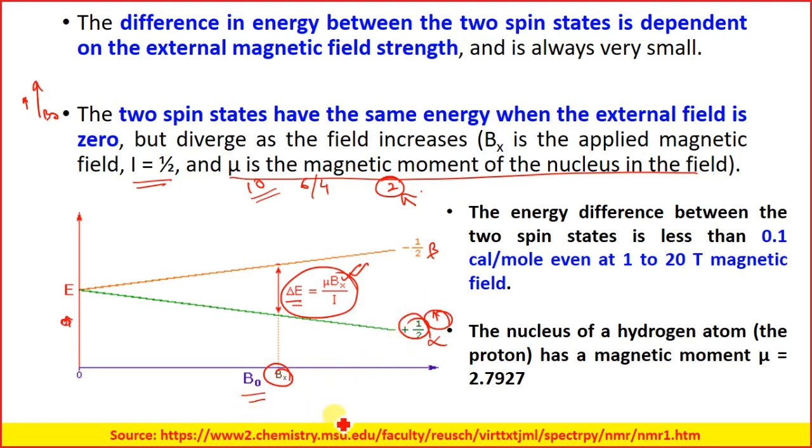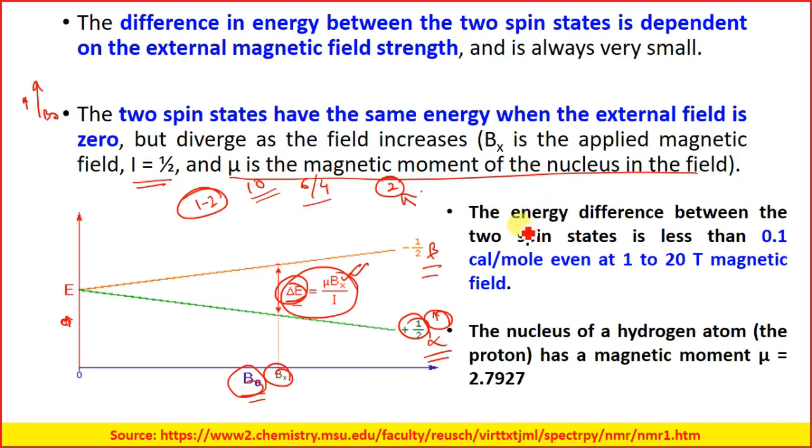So if we change the magnetic field, we can change this delta energy level between the alpha state and the beta state. Now, here I have given an example of 6 and 4, but it is not that simple. When we talk about thousands or lakhs of atoms, we have only 1 to 2 protons in favor of the magnetic field.